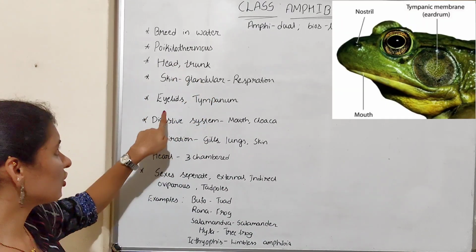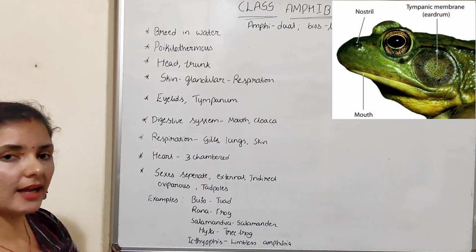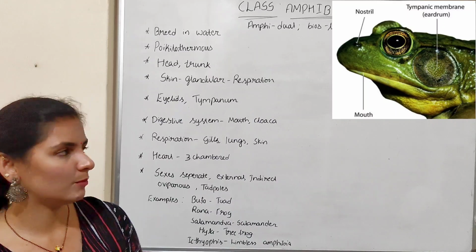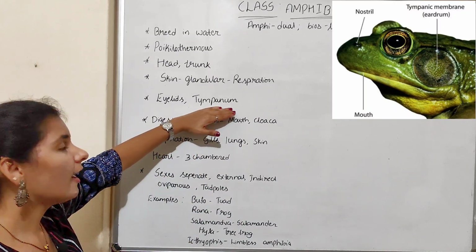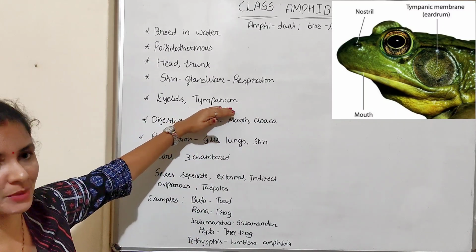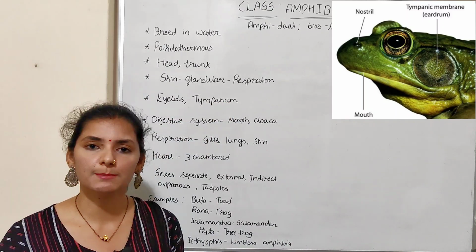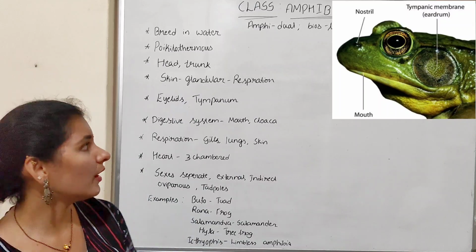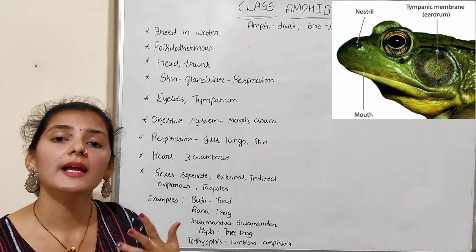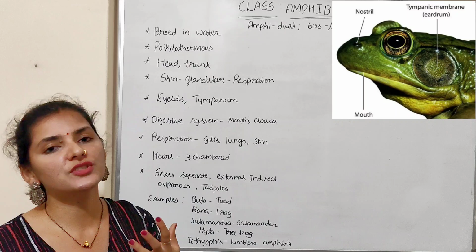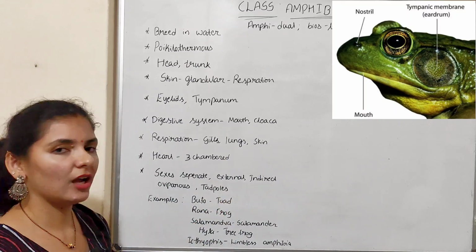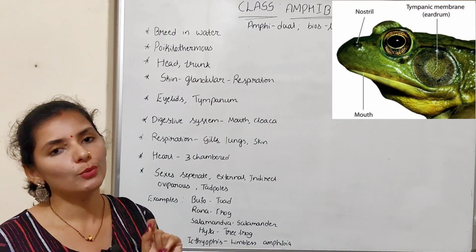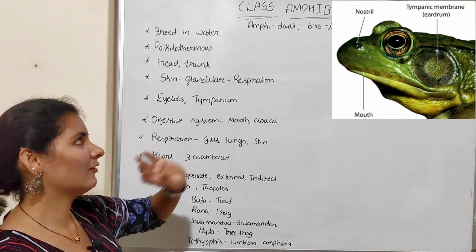The head region consists of a pair of eyes which have eyelids. So a pair of eyes are present which are covered by eyelids, which is very important. Apart from that, they have a pair of tympanum or eardrum, and this tympanum is exposed. Exposed means you can easily identify the tympanum or eardrum externally or from outside, which represents the ear in the case of amphibia.